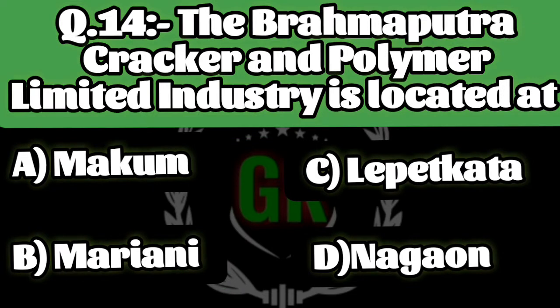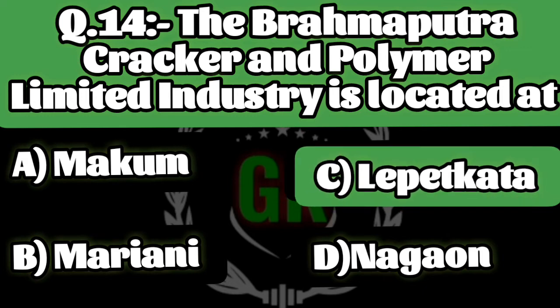Question 14. The Brahmaputra Kereka and Polymer Limited Industry is located at A. Makum, B. Mariani, C. Lepetkata and D. Nagaon. Right answer is C. Lepetkata.